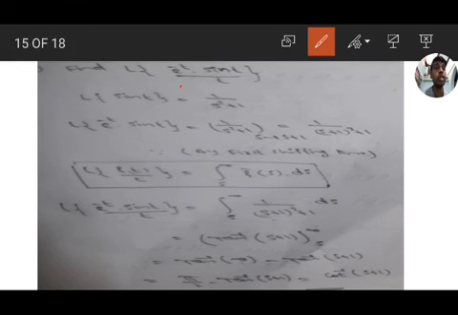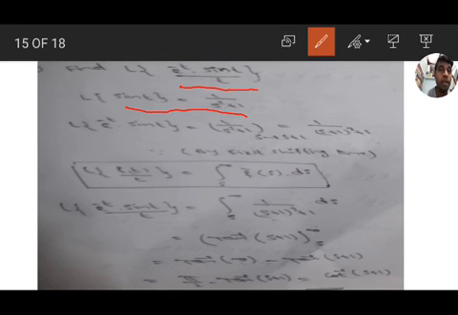Find Laplace transform of e to the power of minus t into sin t by t. So here, in the numerator of f of t by t form, we have e to the power of minus t into sin t. So first we need to find Laplace transform of e to the power of minus t into sin t. That means we have to use first shifting property. First, Laplace transform of sin t: the formula for sin a t is a by s square plus a square. Here a equal to 1, so we get 1 by s square plus 1.